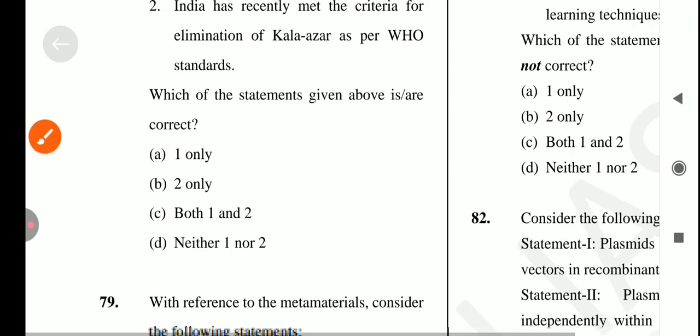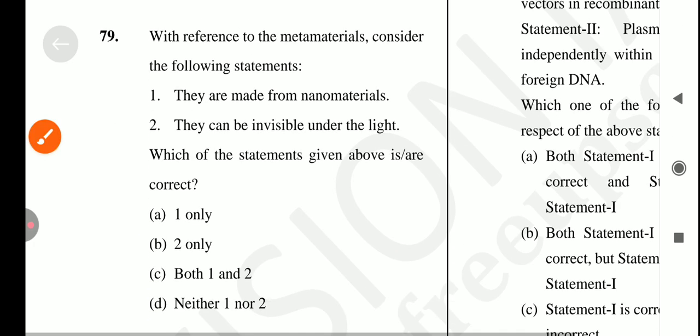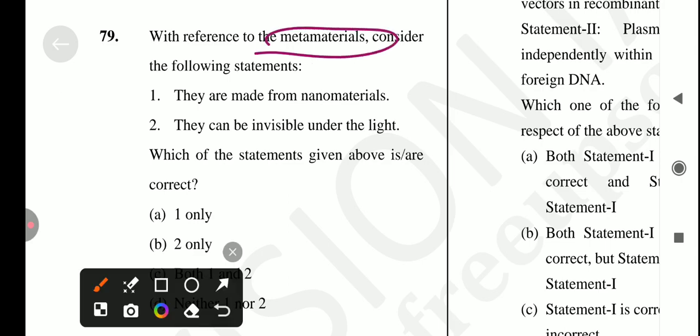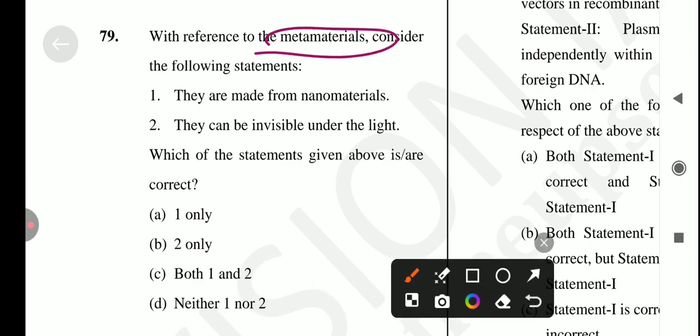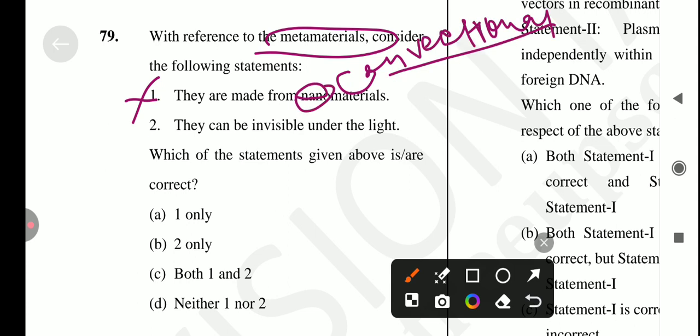Okay, let's come to the next question, which is: with reference to metamaterials, consider the following statements. So first is, they are made from monomaterial. Is it true? No, it's not a correct statement, because metamaterials are made from conventional material, not nanomaterial. Okay, so the first statement is incorrect. Next is, they can be visible under the light. Yes, it's a correct statement. So answer for this question is option number A, only one is correct.